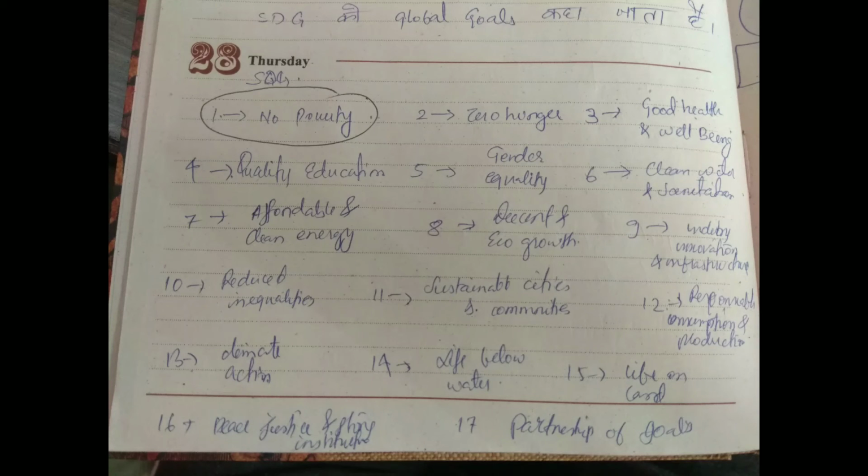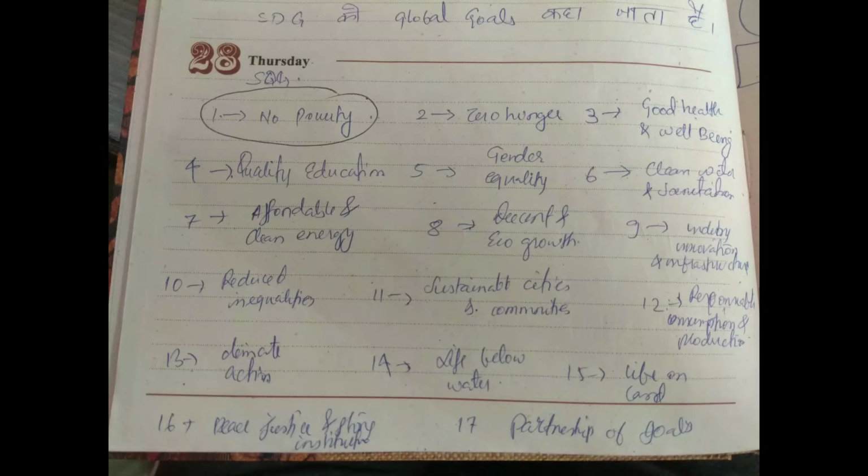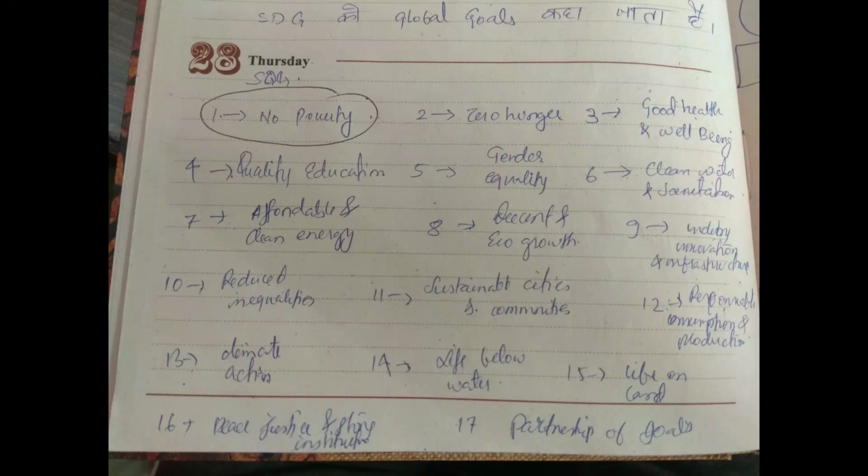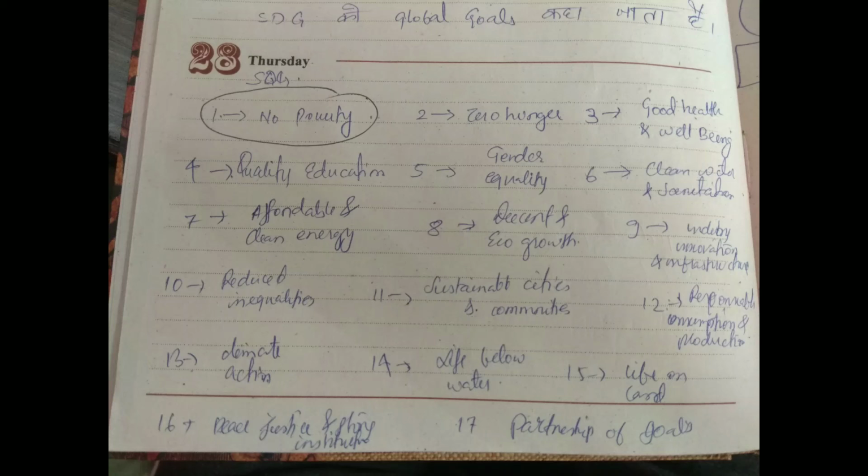After sustainable cities and communities, there will be responsible consumption and production. And 13 is climate action. 14 is life below water. 15 is life on land. Definitely, after all this, you will also think about climate. So basically one thinks about poverty first. Do you observe how the aim of the sustainable development goals is expanding?